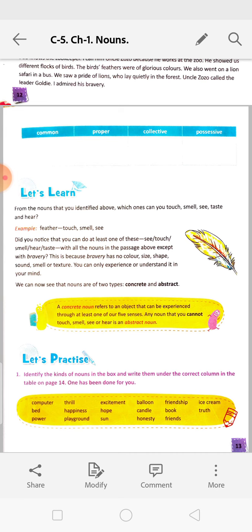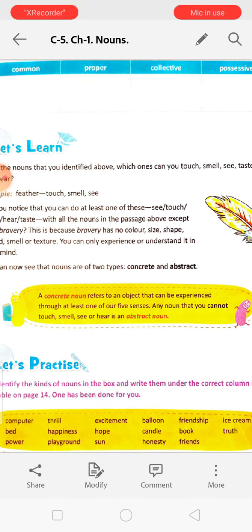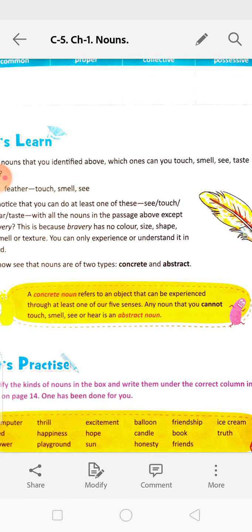Okay. So read the yellow box. A concrete noun refers to an object that can be experienced through at least one of our five senses. Any noun that you cannot touch, smell, see, or hear is an abstract noun.